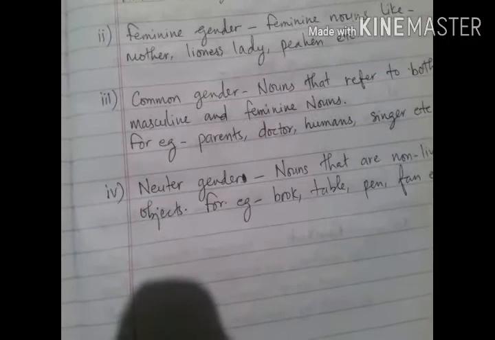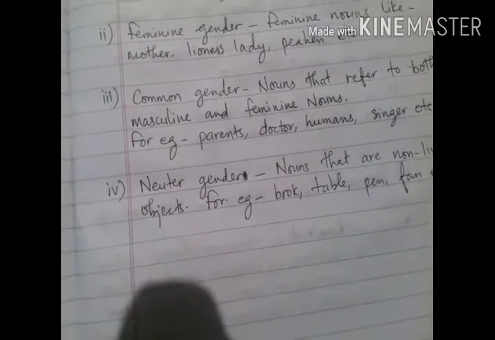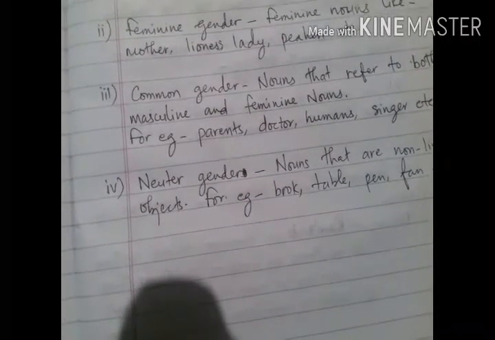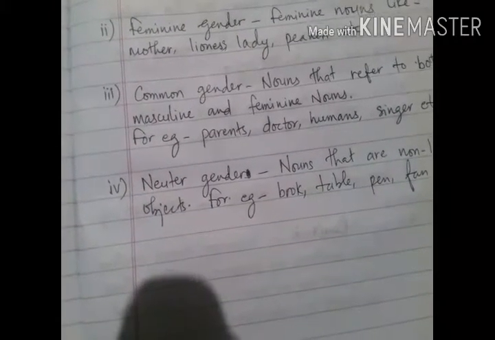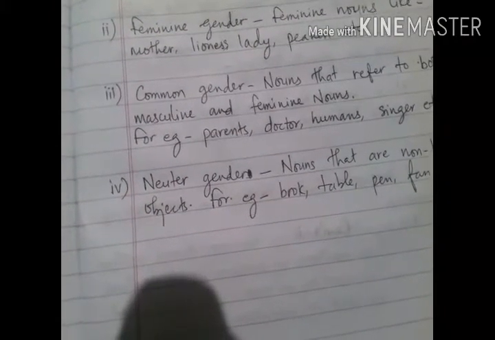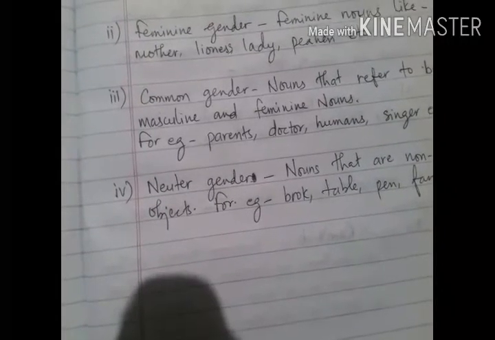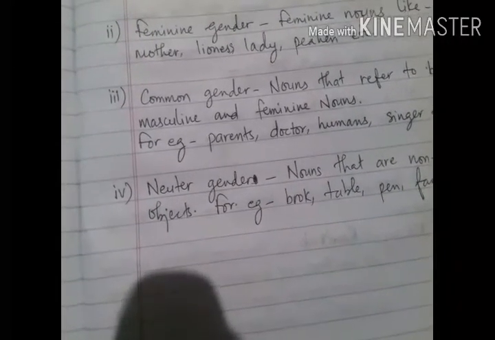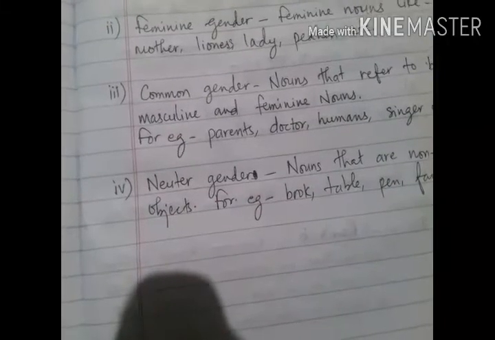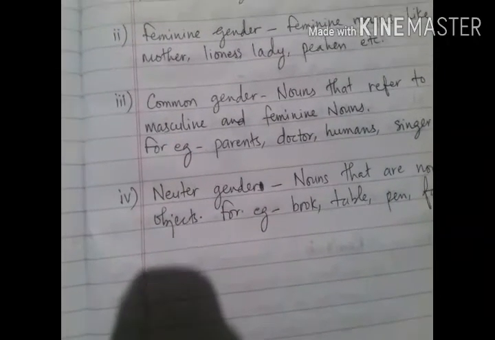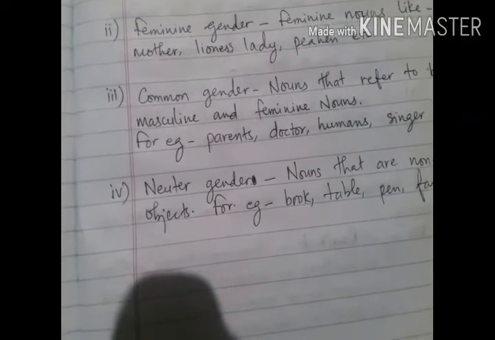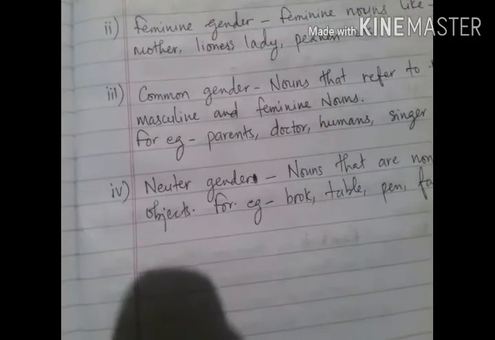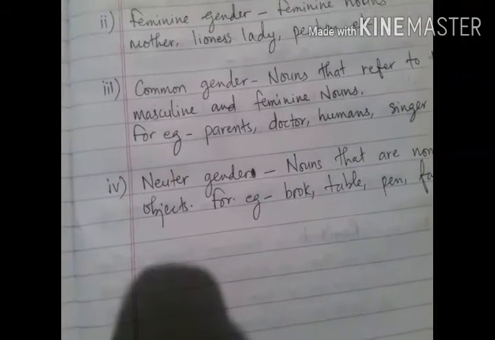So parents is a common gender. Now doctor can be both a woman doctor or a man doctor, so doctor is also a common gender. Humans can be both males or females, so human is also a common gender. And singer can be both a male singer or a female singer, so singer is a common gender.